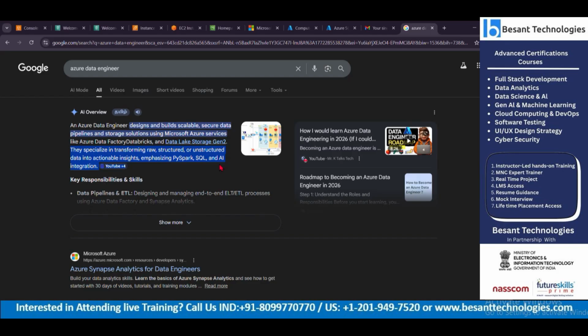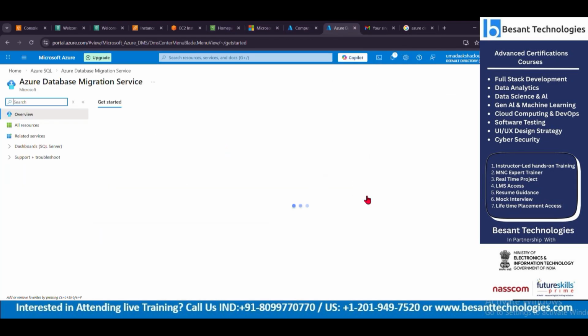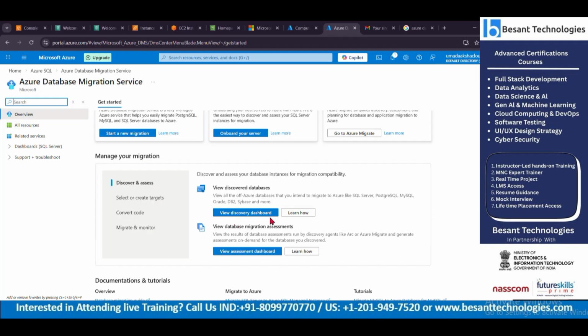But I am a cloud and DevOps engineer myself. What we will be doing is starting the migration and getting the whole database inside this particular dashboard. It will be stored inside the dashboard. View all the Azure databases that you intend to migrate, like SQL Server, PostgreSQL Server, MySQL Server, Oracle, the thing you were asking, DB2, Sybase, and more. Any database type can be accessed, segregated, and migrated into Azure.